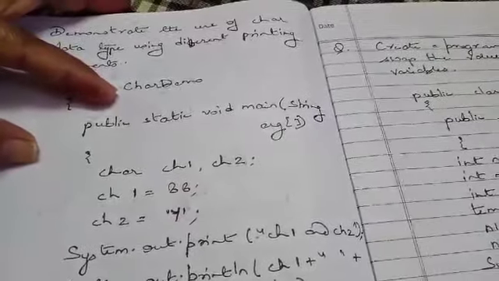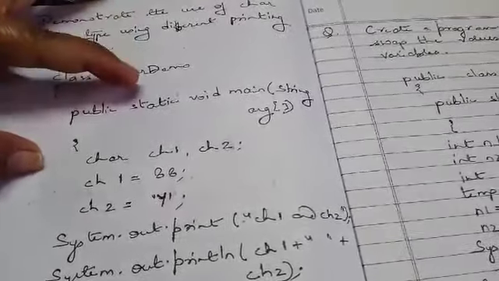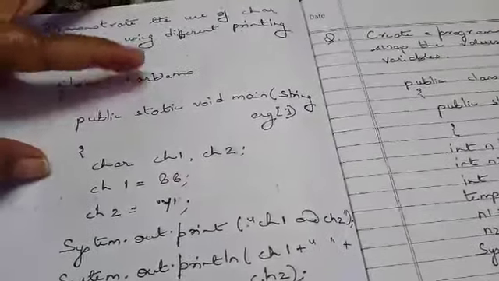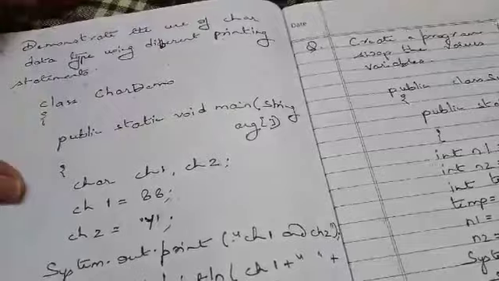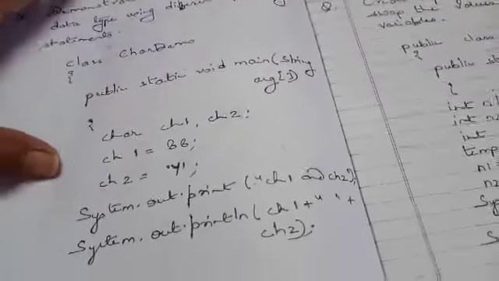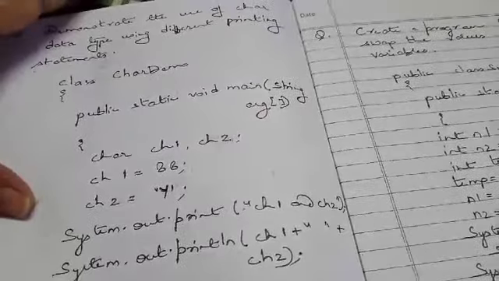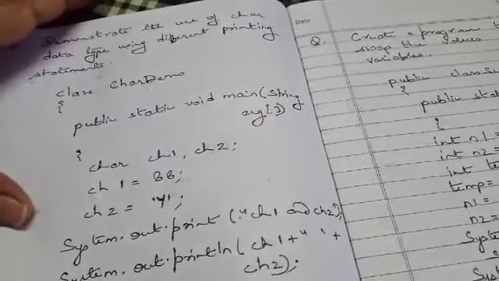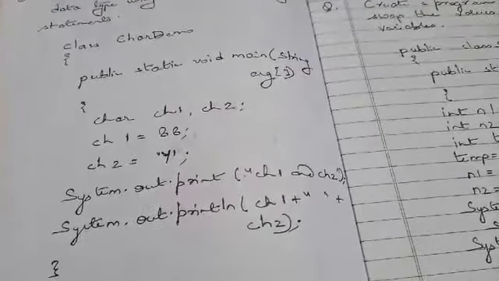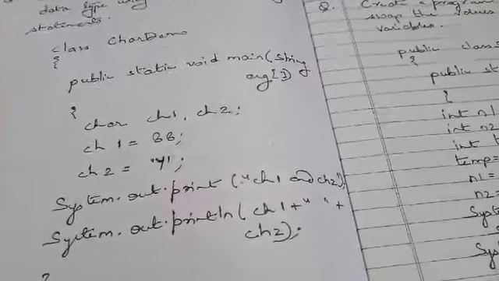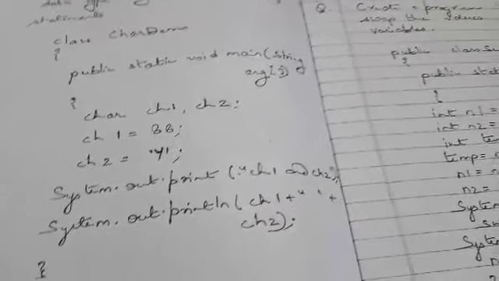This is the first line, that is the main line. Opening brace, char ch1, ch2. We are taking two variables, ch1 and ch2, and both these are of character type. Now ch1 is equal to 88 and ch2 is equal to capital Y. Now we are assuming the values of ch1 is equal to 88 and ch2 is equal to capital Y.